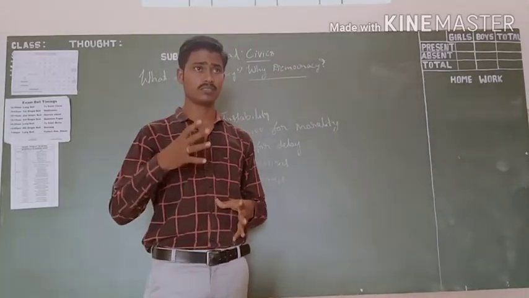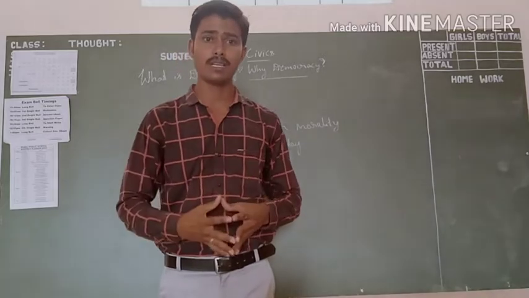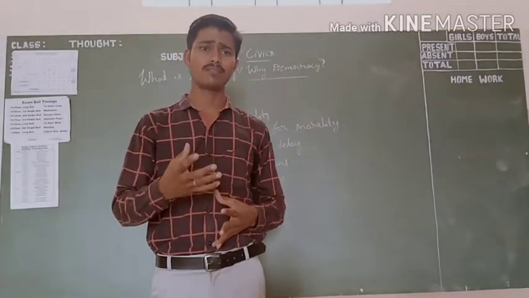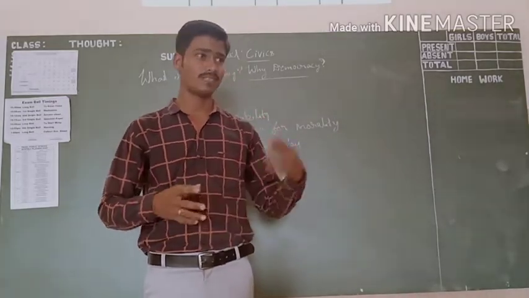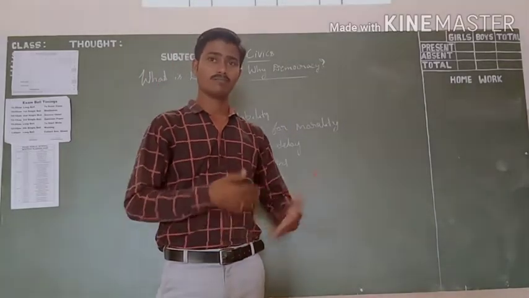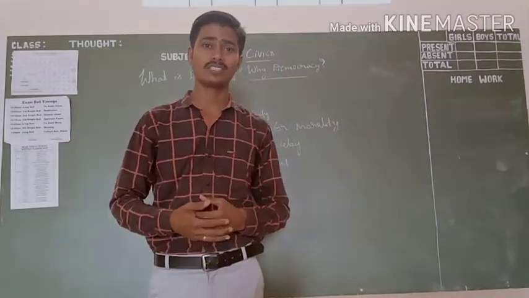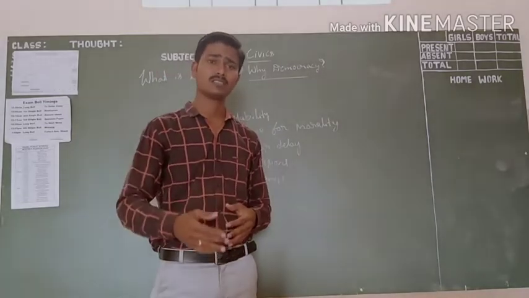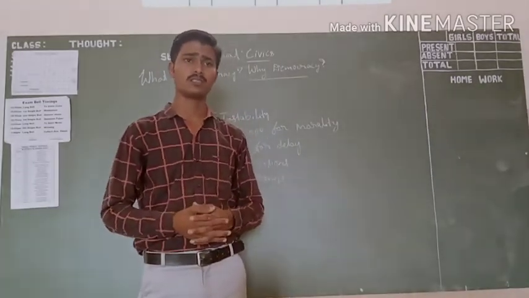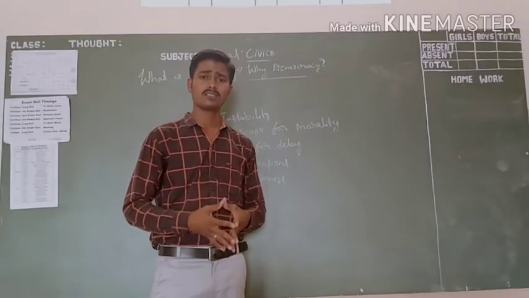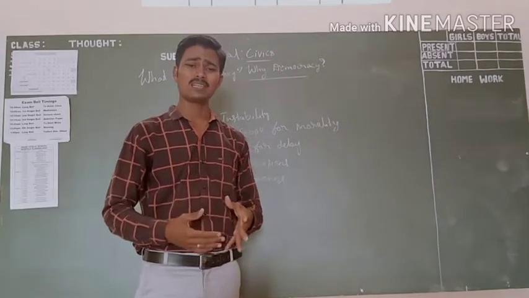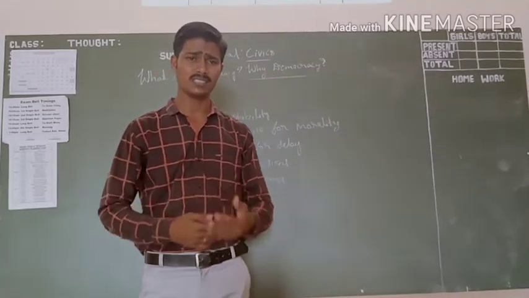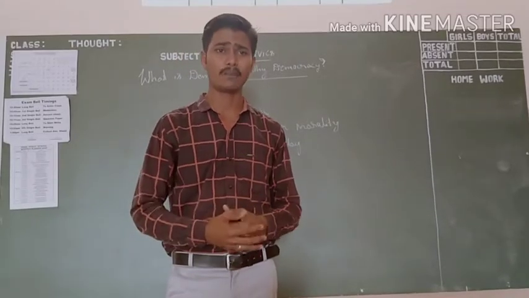You can take the example of the Karnataka government. When the coalition government was formed, it collapsed very soon, and again a new government was formed and now it is running. So in democracy these types of changes in government will take place.